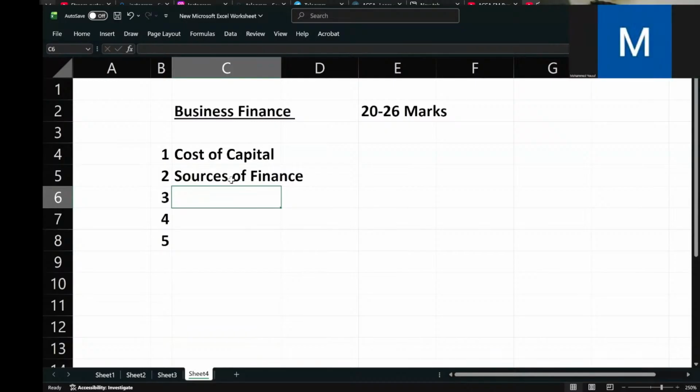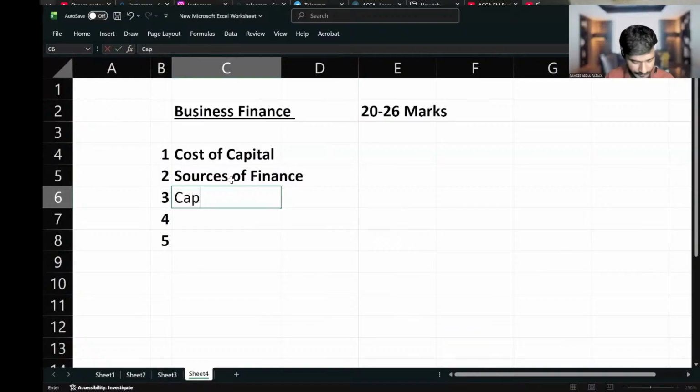Capital structure. Capital structure theories. Okay, capital structure theories. Then dividend policy.